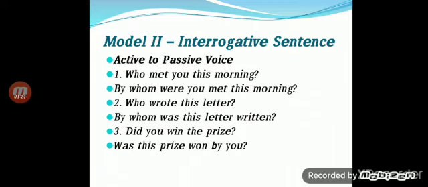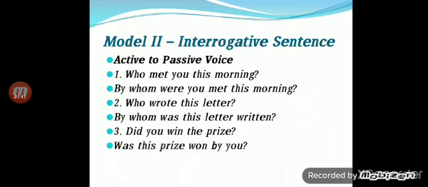What is an interrogative sentence? It is a question. We have to raise a question. So how do we change interrogative sentences from active voice into passive voice? This is what we have to see. Who met you this morning? Who wrote this letter? Did you win the prize? So in this slide, you can see there are three examples.